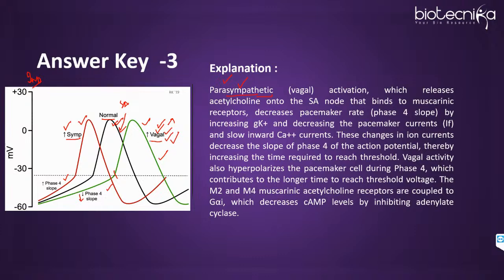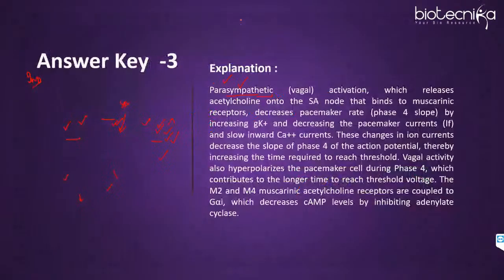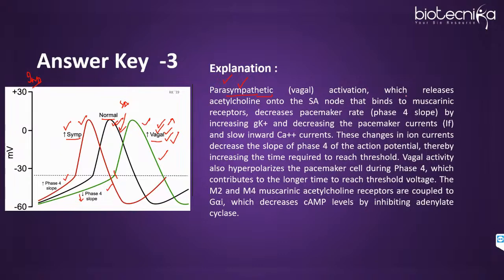If you know that vagus activity is associated with the parasympathetic division, you have to consider all those statements where the contraction of the heart will decrease. Now let's see the statements. Acetylcholine regulated potassium channels are activated. Yes. During the parasympathetic division, it releases acetylcholine into the SA node that binds to muscarinic receptors. It decreases pacemaker rate by increasing potassium conductance. Potassium conductance is increasing and the pacemaker currents are decreasing, that is the If current. Sodium currents will decrease. That is why the slope is decreasing. And there are slow inward calcium currents.